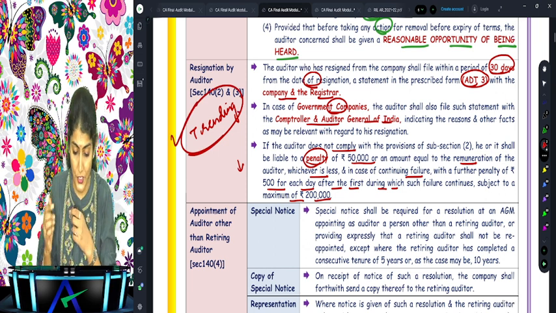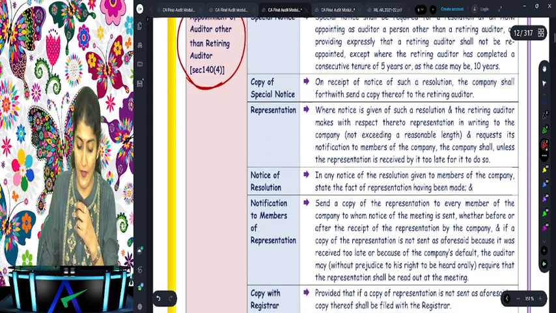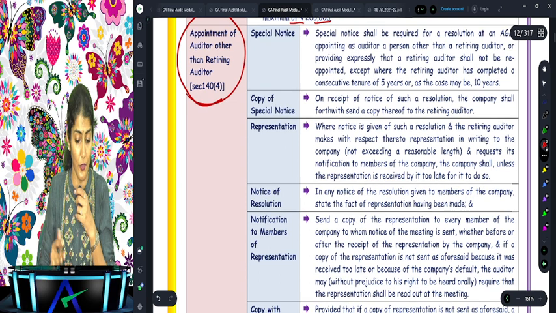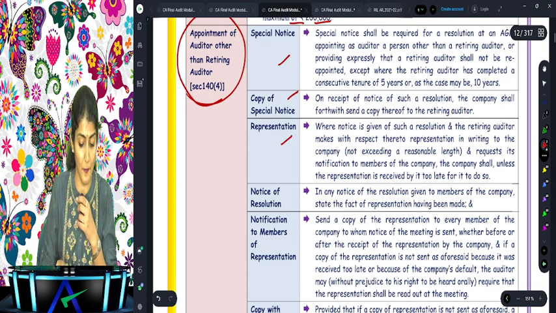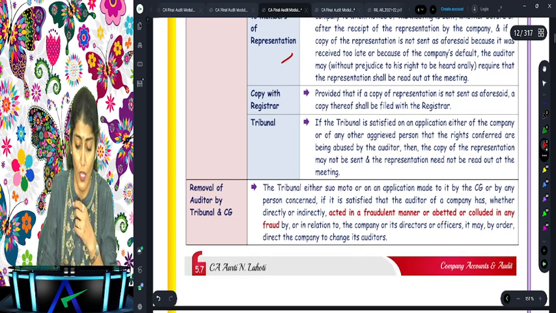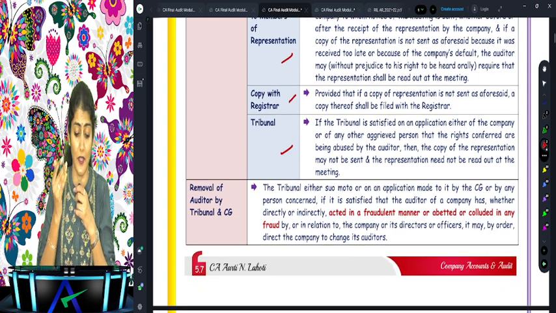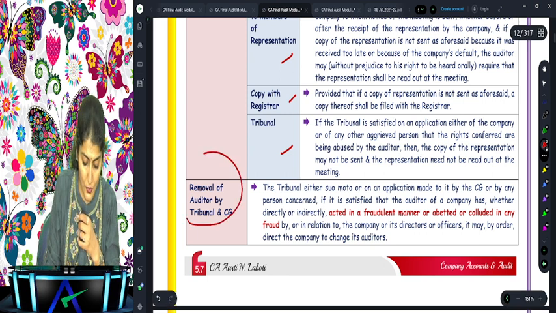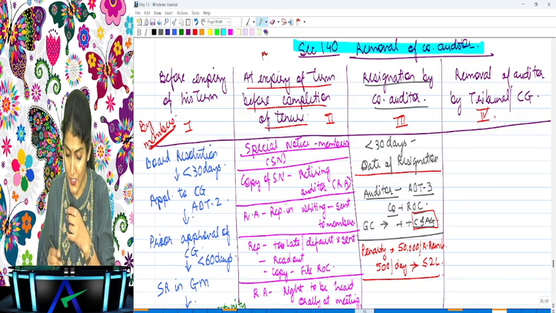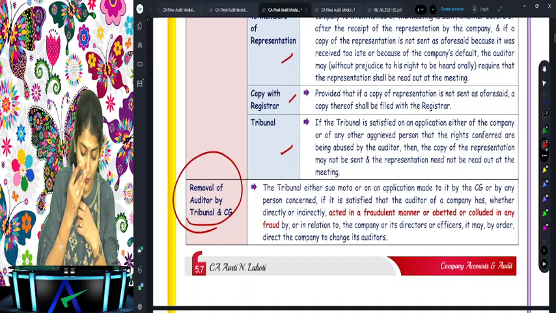So resignation of the company auditor, right? Appointment of auditor other than the retiring auditor. Did I discuss it with you? Special notice, copy of special notice, representation, notice, notification to member, copy with the registrar and the tribunal. So that situation 2 I've already discussed with you. Now coming to situation number 4. What is situation number 4? Removal of auditor by tribunal and or CG, right?